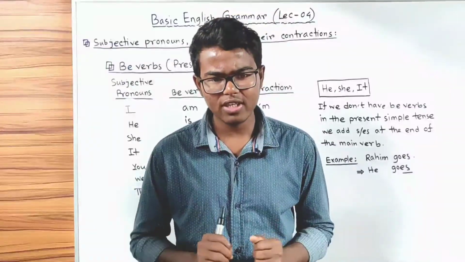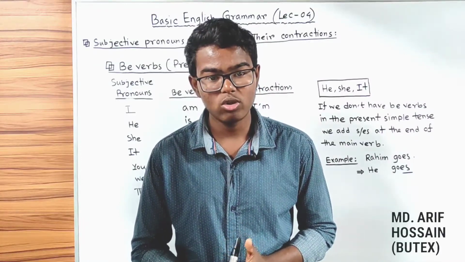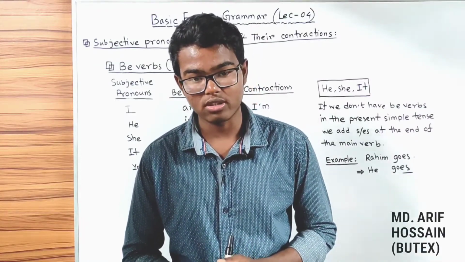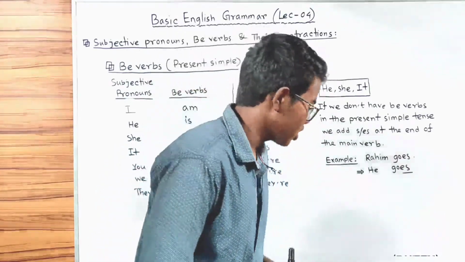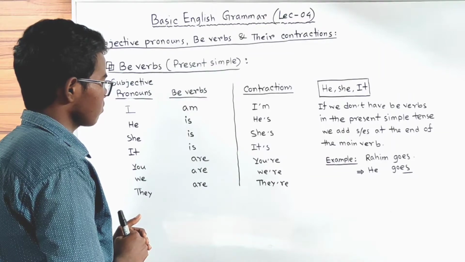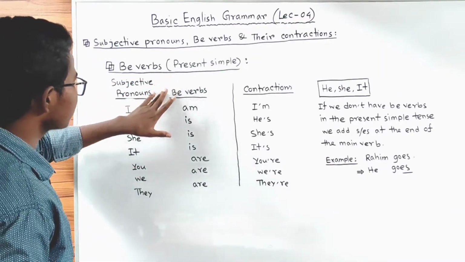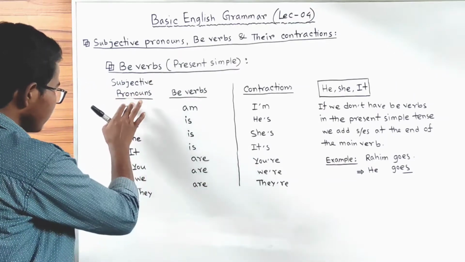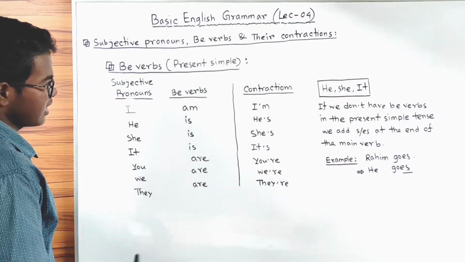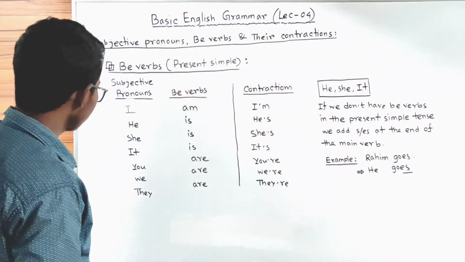Now we will discuss the be verbs according to their subjective pronouns and also we will discuss their contractions. Please notice that we will talk about the present simple tense only. Here the subjective pronouns are given and these are the be verbs according to these subjective pronouns and here are their contractions. Please notice carefully.